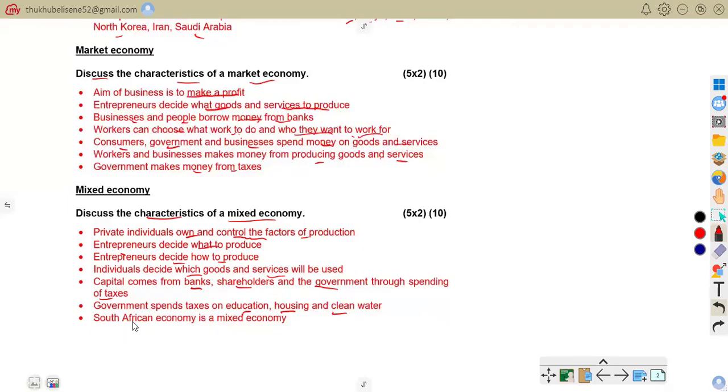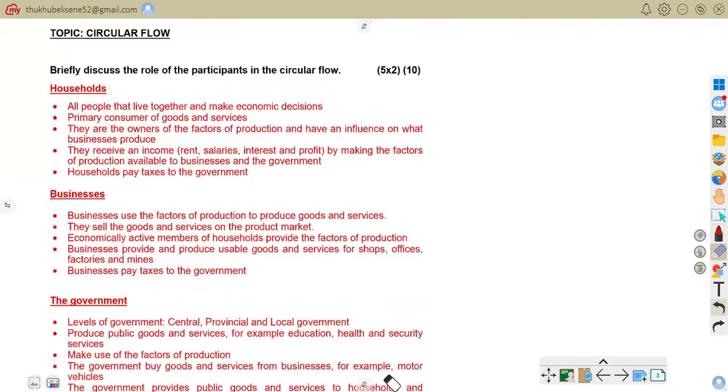Also, the South African economy is a mixed economy. So it's not a planned economy or a market economy. It's a mixed economy where government has an interference. So that is that. Let us move on to another question.